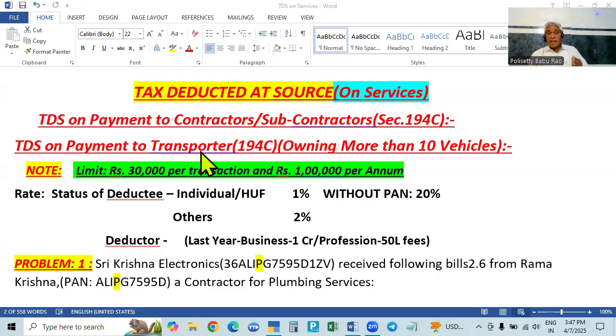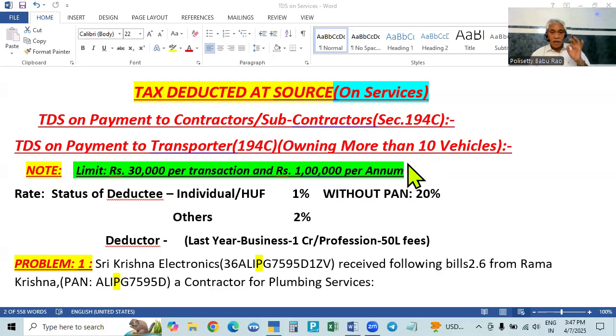And also, for payment to transporters, the transporter has an exemption. In the case of contractors, the deductee doesn't have any exemption. But in the case of a transporter, the transporter is the deductee, and the deductee has an exemption. That is, if a transporter has more than 10 vehicles, own vehicles, meaning 11 or more vehicles, deduction is to be made.